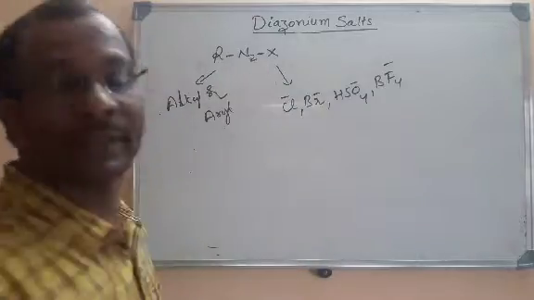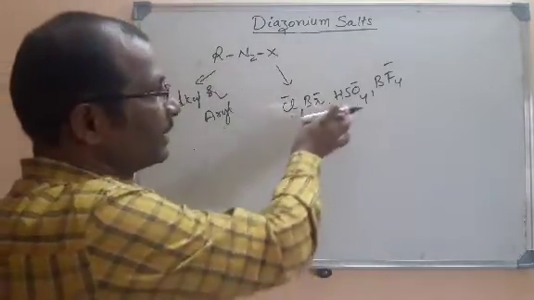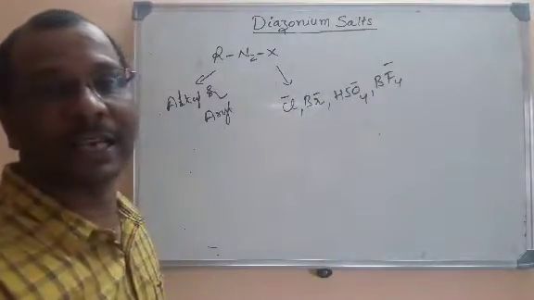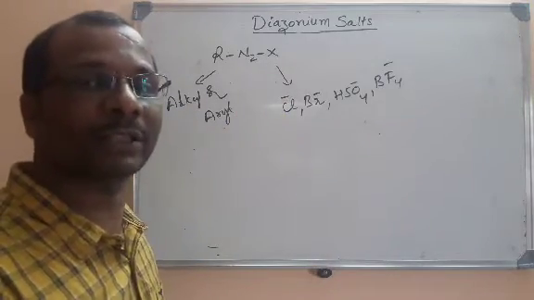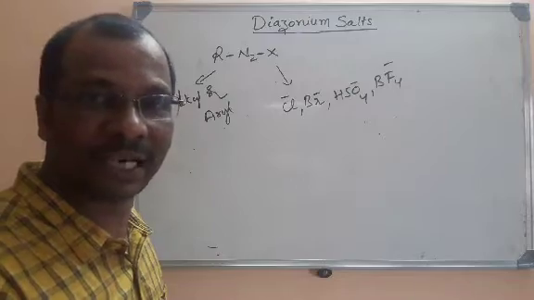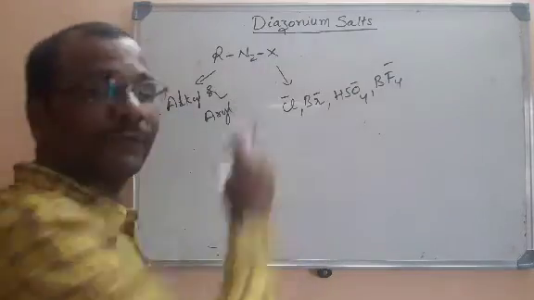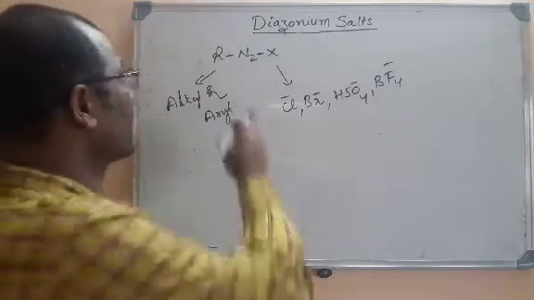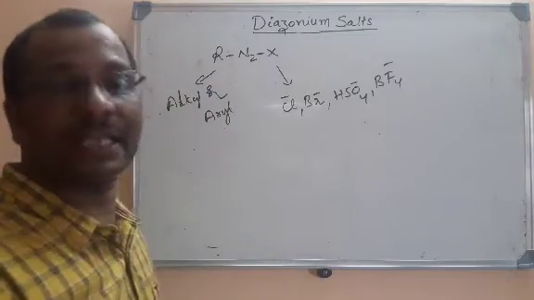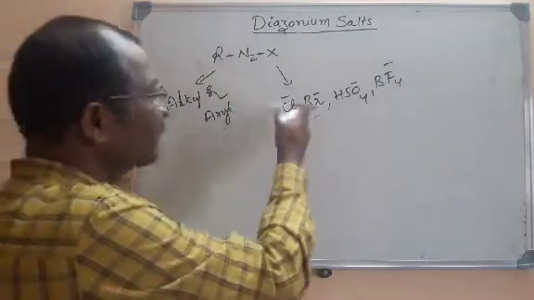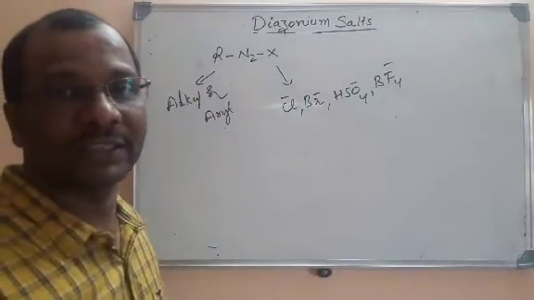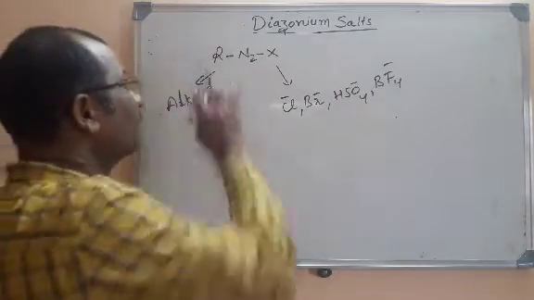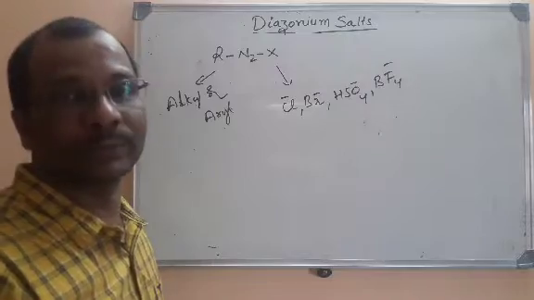These are the set of anions that are possible for X. So tell me what are diazonium salts? Diazonium salts are the organic compounds with a general formula RN2X, and I told you that R can be either alkyl or aryl group, and X can be Cl minus or Br minus, and some of the ions I have listed here. But mostly this R will be aryl group.